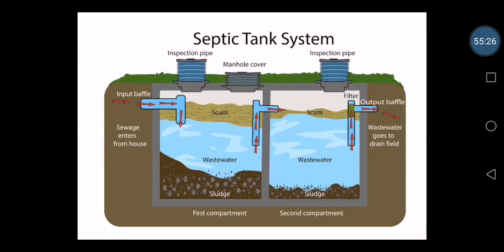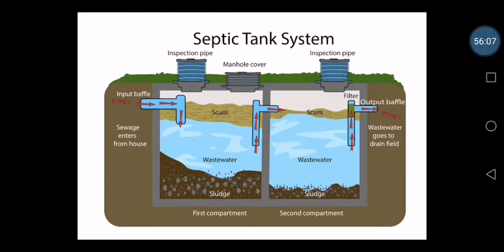Here I will just show you a few pictures very fast so that you will be able to understand. If you understand through the diagram, it will be easier. So in the septic tank, as I have told, we have manhole covers and an inspection pipe, so that if any blockage happens we can clean it, and there will be an inlet. Then the scum; what was scum? As I have told, the greasy or lightweight solid materials which float up. All the other heavier waste materials come down and form the sludge at the end, and the excess waste water moves to the other side through the pipe.